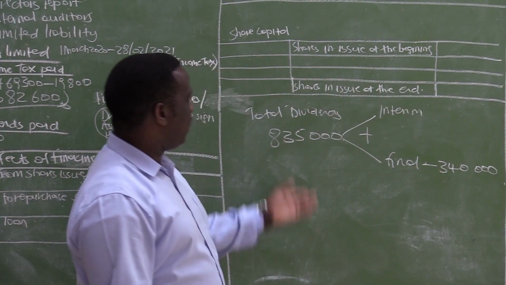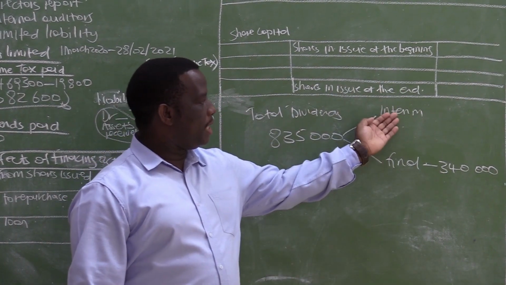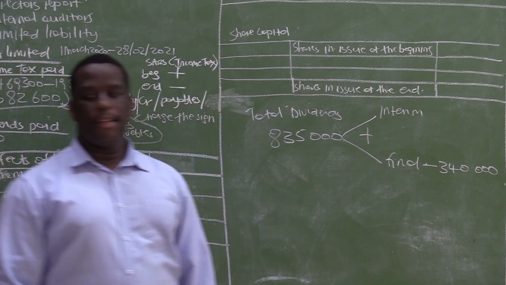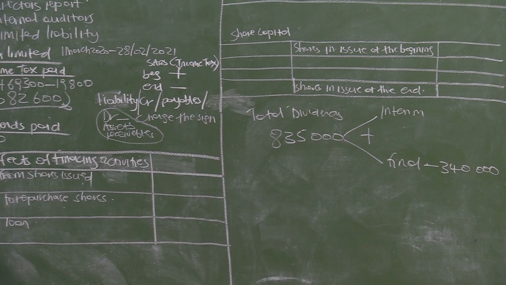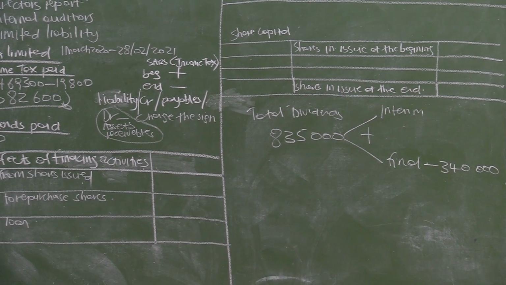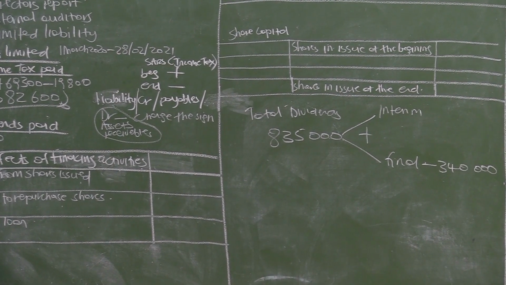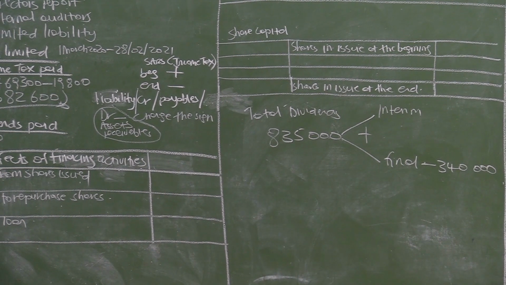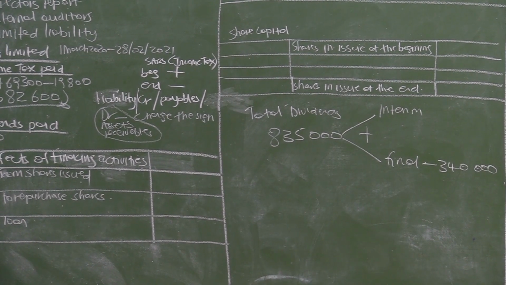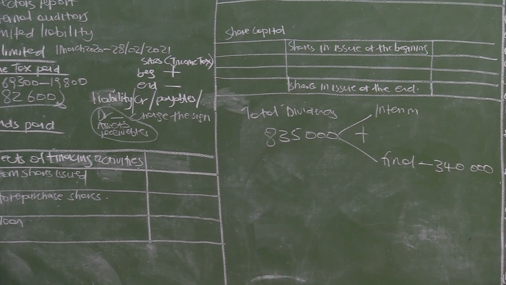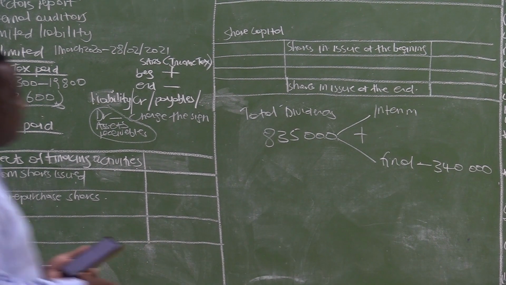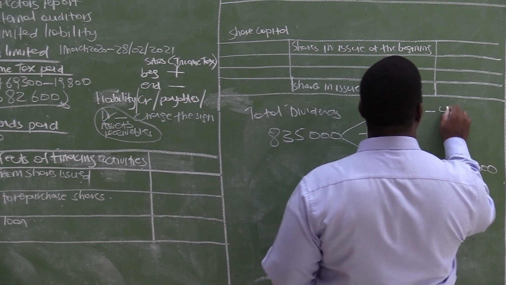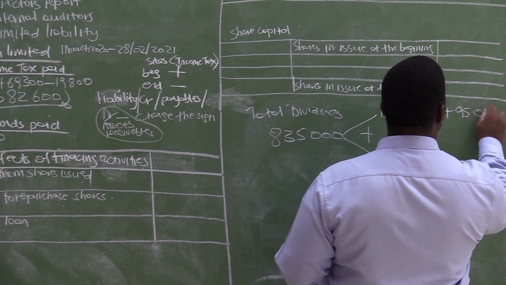So now if we know that the total dividend is made up of interim plus final, it will be easy for us to calculate how much is the interim when the final is given. It will just simply be 835,000 minus the 340,000, which will then give us 495,000. Our interim is 495,000.